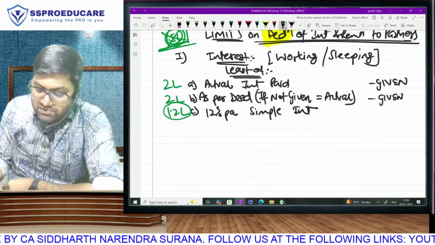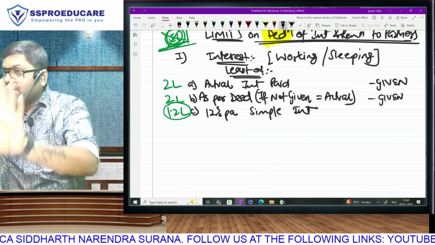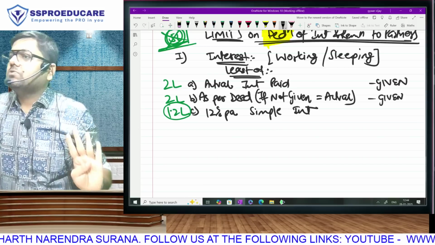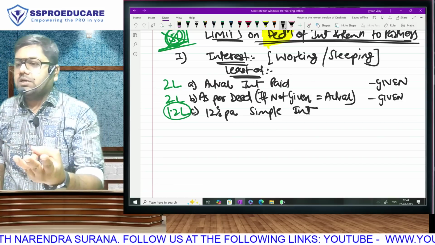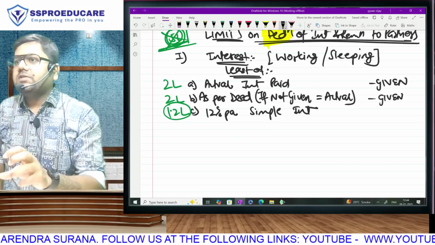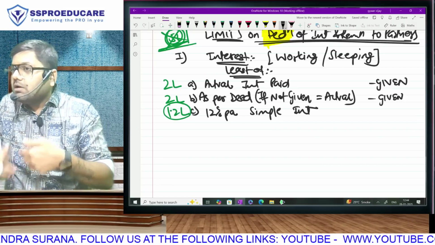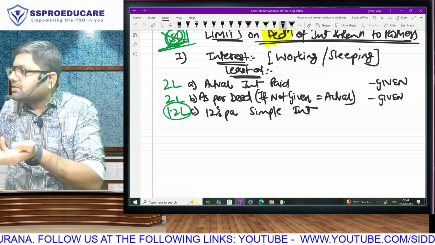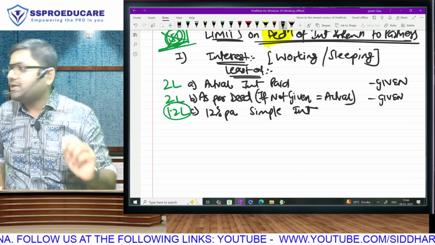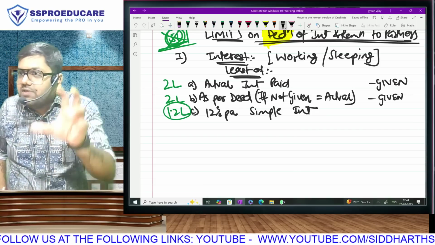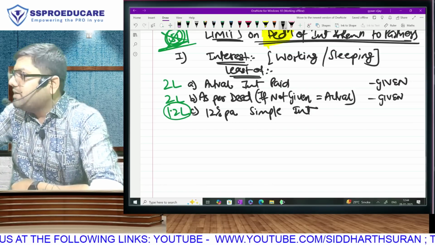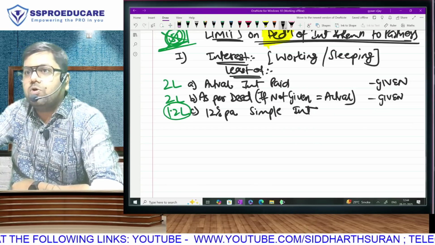See the difference between what we are doing as an approach and what everyone else does. Actual or 12%, whichever is low. And likewise, remuneration ka bhi there are 3 limits. Whichever is lowest is allowed. But allowed, I understood. After that, what do I have to do? There is some amount on which firm has to pay tax. There is some amount on which partner has to pay tax. They are separate assessees. So how to give the end-to-end effect? That also you will have to understand. If you don't understand, things are not going to work.